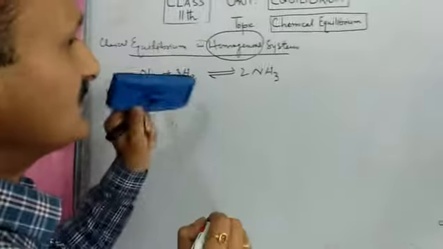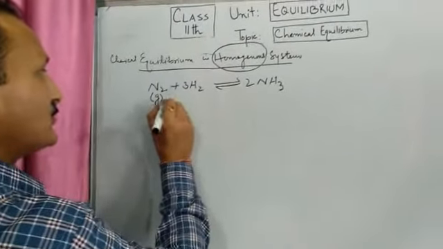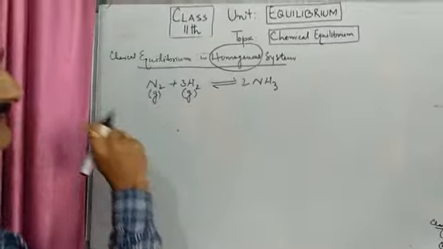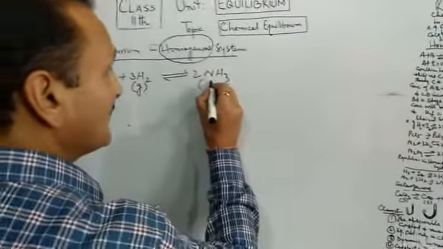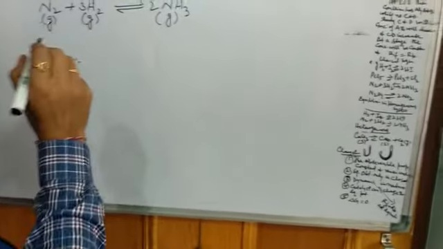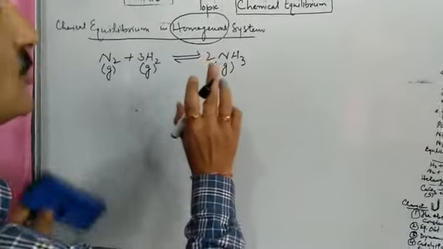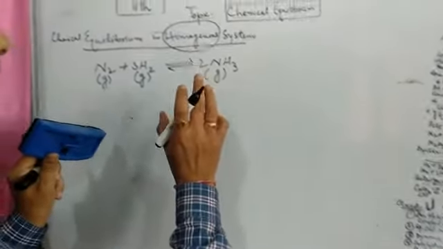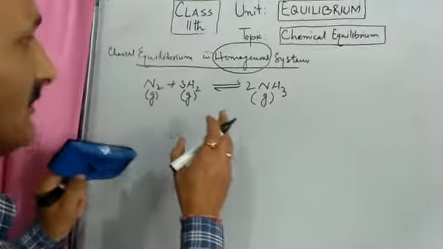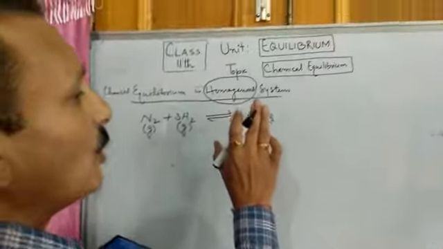Now what happens in this reaction? All the reactants, that is our nitrogen and hydrogen, are in the same phase, the gaseous phase, and the same is the case with the product. The product is also in the gaseous phase. So we find that all the reactants and the products are in the same phase and in a state of chemical equilibrium. Then we can say that this is chemical equilibrium in a homogeneous system.